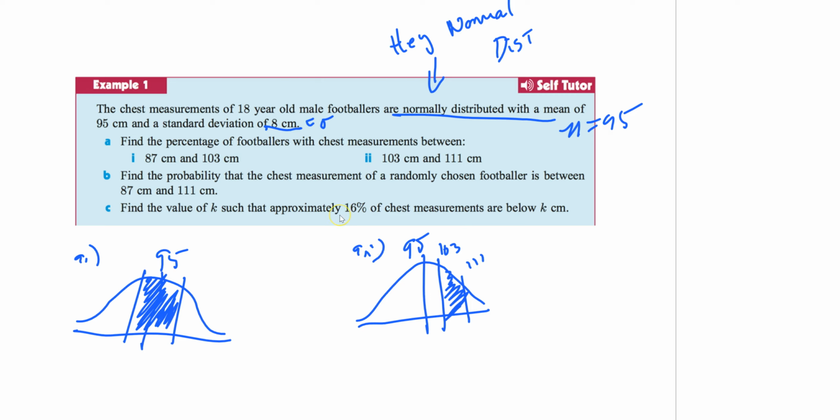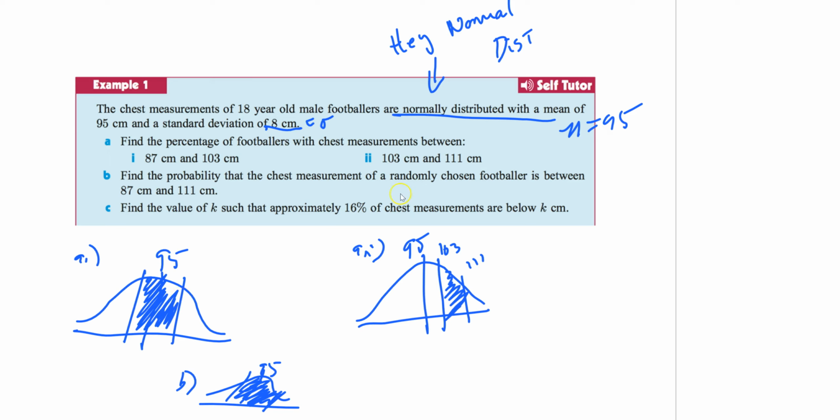Now when I get to B, find the probability that the chest measurement of a randomly chosen football player is between 87 and 117. We kind of already did that, right? Here's 95. 87 will be over here somewhere. 103 is over here, so 111 is over here. So it should be a little off scale. It should lean way more to the right than to the left, because I have more on this side. IB will mark you off for that. If you make it look symmetric when it's not supposed to, they'll mark you off a little bit.